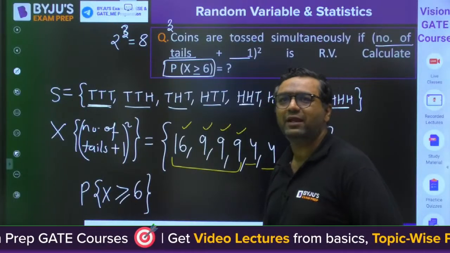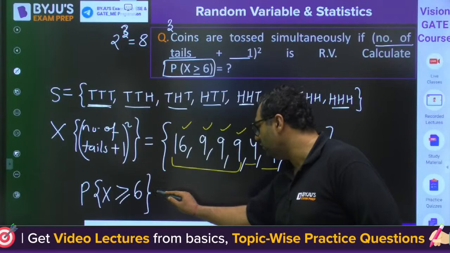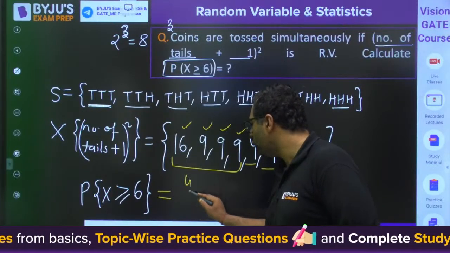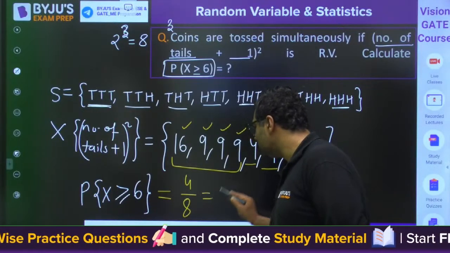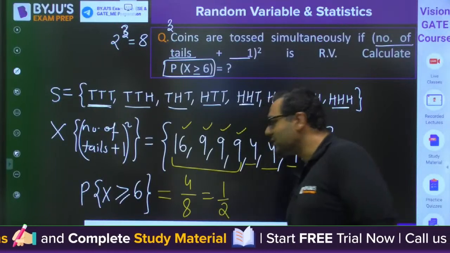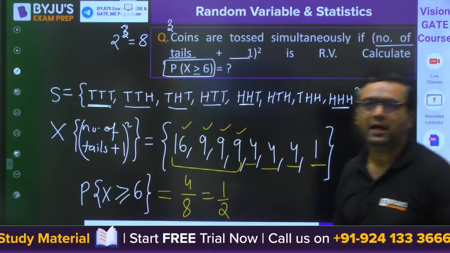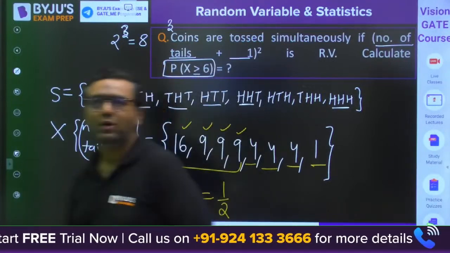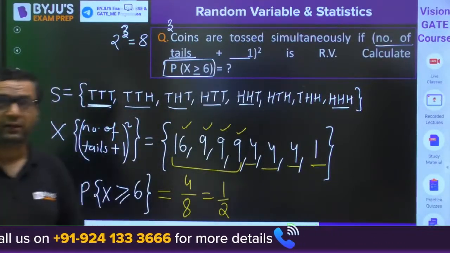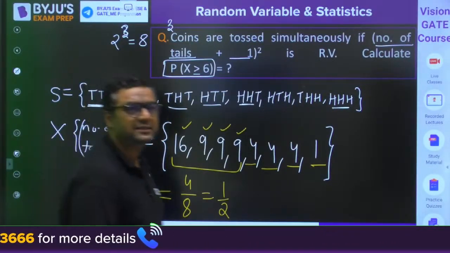So whatever probability answer you have given, that is correct. I feel someone has given the answer. So what you will write here is 4 by 8. The answer will be 1 by 2. So this is how the question will be asked, guys. Is it clear? I feel Sagnik has given the answer. That's correct.